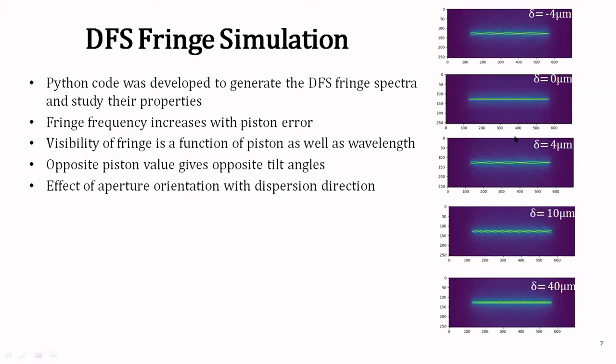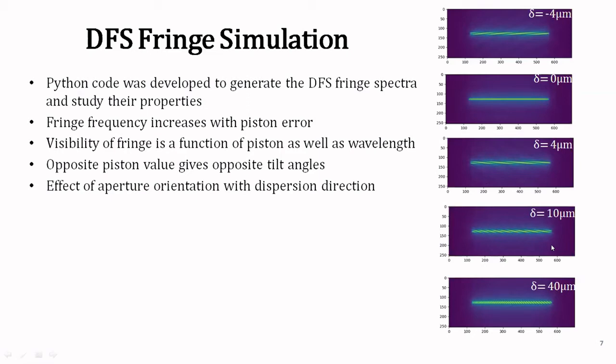Then as the piston error is increasing, we can see that the fringes start occurring, and the frequency of the fringes also increases. Then the next property is the visibility of the fringes. As the piston error increases, the visibility reduces. And also for large piston errors, like here for 40 micron, we can see that towards the lower wavelength side of the spectrum, the visibility is lower, but towards the higher wavelength side, it's still better.